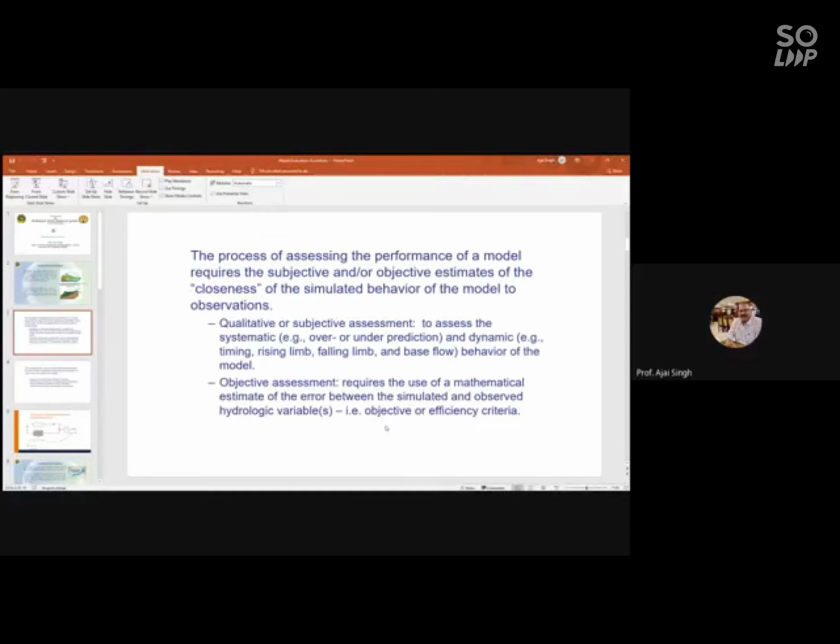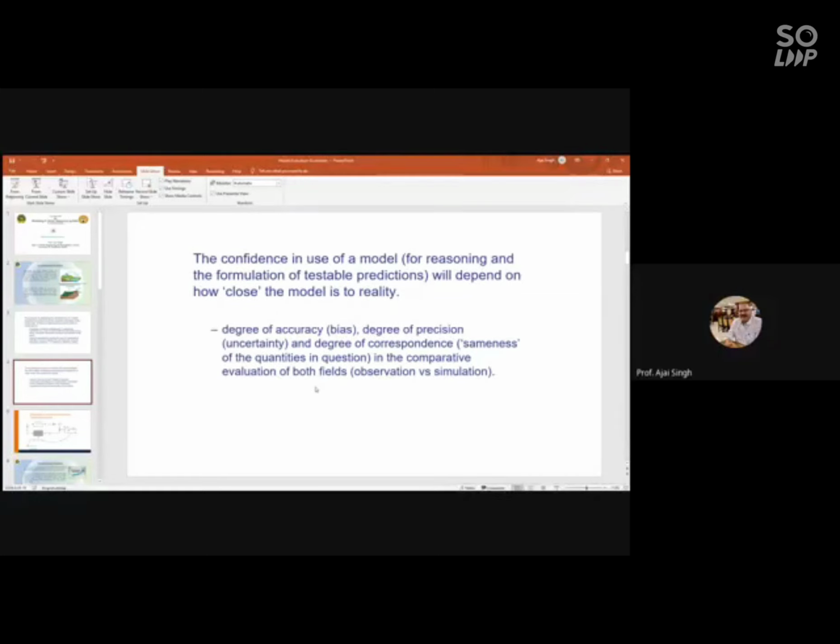And the objective assessment is going to require the use of mathematical estimates of the error between the simulated and the observed variables and/or efficiency criteria. So basically, the degree of accuracy, or the degree of precision, or the degree of correspondence in the comparative evaluation of the observed values versus simulated values. So this is what we are going to do.